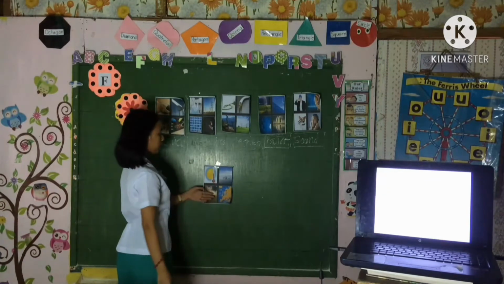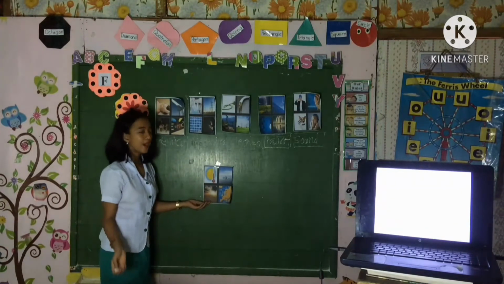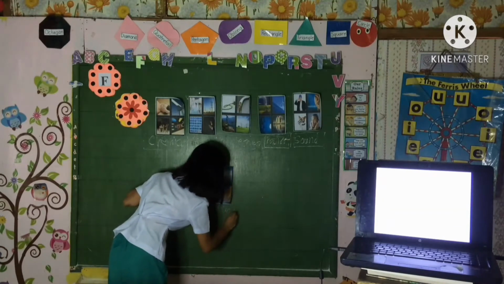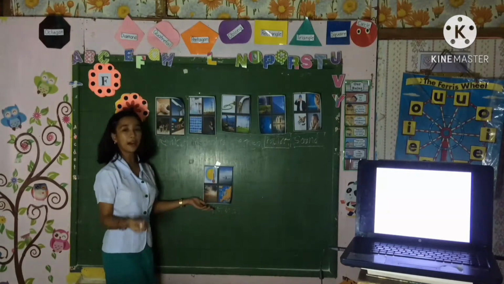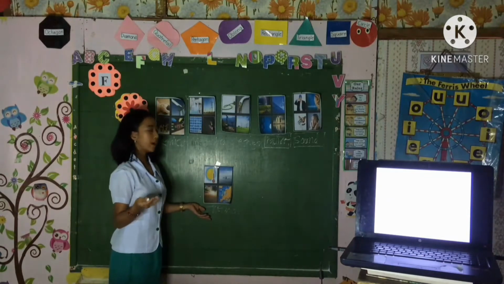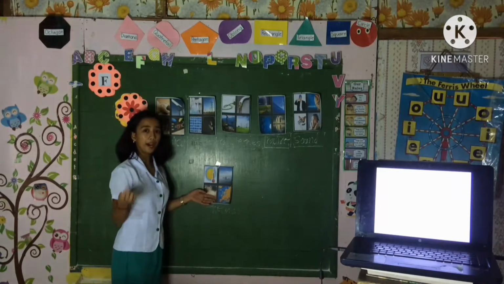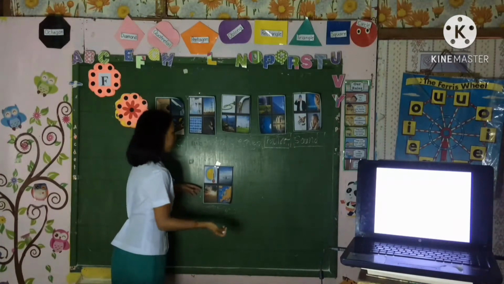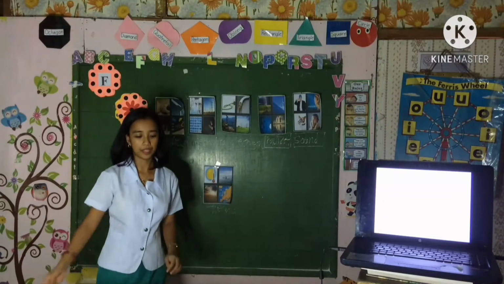So, what is in the picture? Can you guess? Correct. It is thermal. So, what is thermal? Very good. What is an example of thermal? Okay, excellent. Another one. Very good. Okay, give yourselves a good job clap.